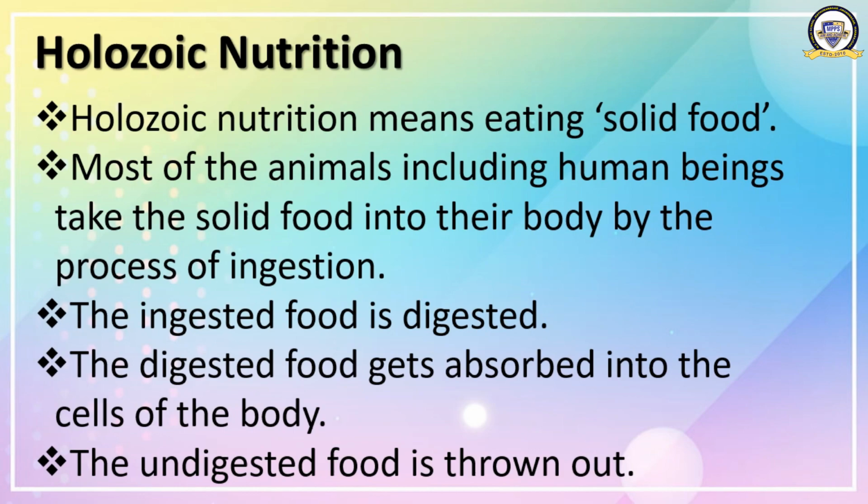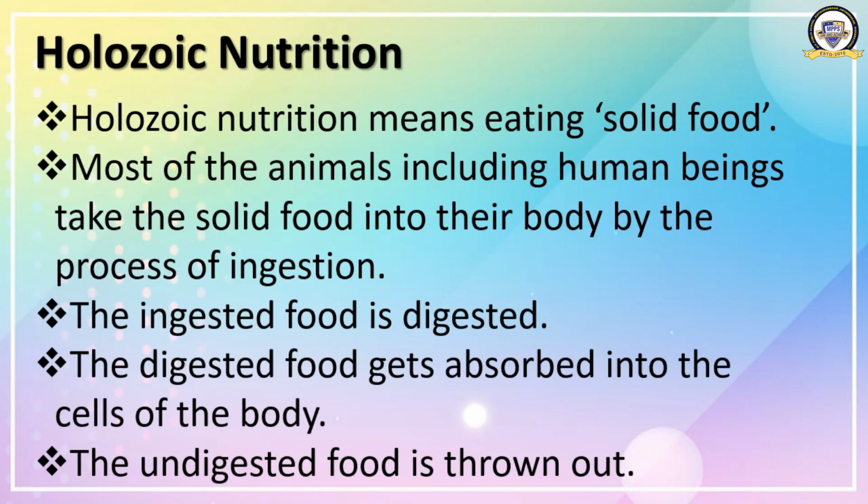Now I will make you clear about those processes. First one, ingestion, that is taking in food in the solid form. Then second, digestion, that is the food is broken down into simple substances. Then third, absorption, that is the digested food is absorbed by the blood cells or the other cells of the body to get energy, right? Or for some activities like cell division and all. Then the food gets assimilated, that is distributed. The food gets distributed to various parts of the body to provide us energy.